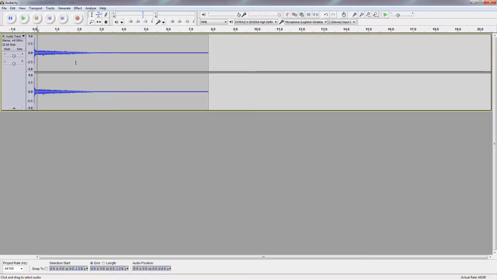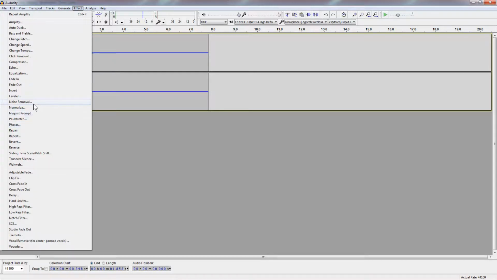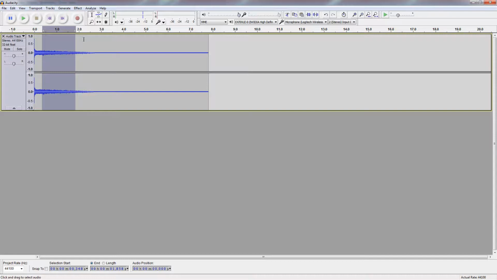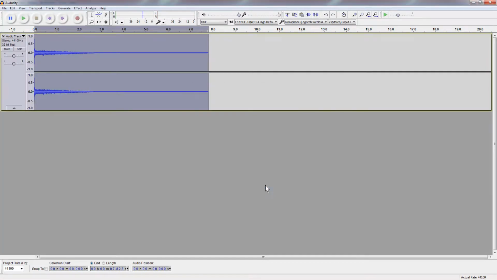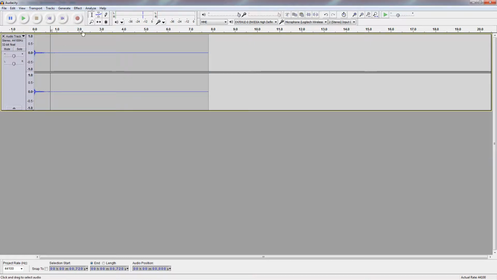So we could tell it that this section is noise, effect, noise removal, get the noise profile, select the whole thing, remove it. Alright. That does a pretty good job of removing all that background noise. Then you get a nice clean sample. And again, I typically will remove the background noise before I amplify. That way the samples come out nice and clean.